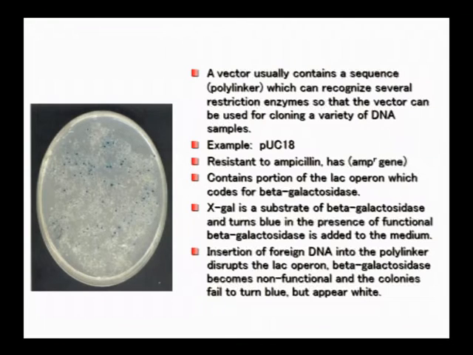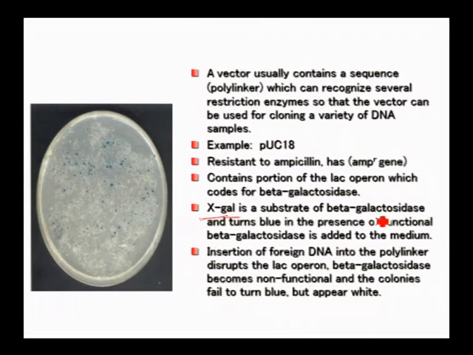This is one such example. When we inactivate the lacZ gene in pUC18 or some other vectors, both recombinants and non-recombinants will grow. The colonies with blue color are non-recombinants and the white colonies are the recombinants. Here, the substrate X-gal is used.